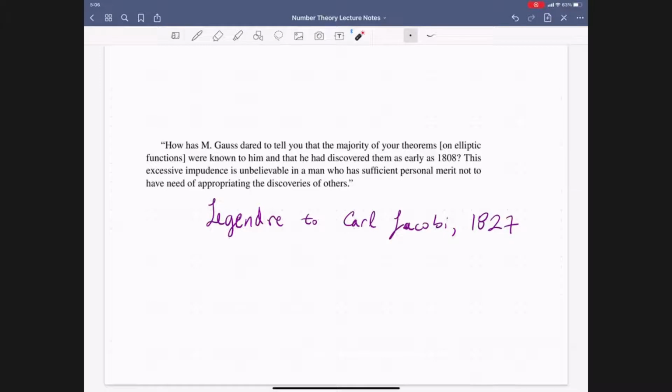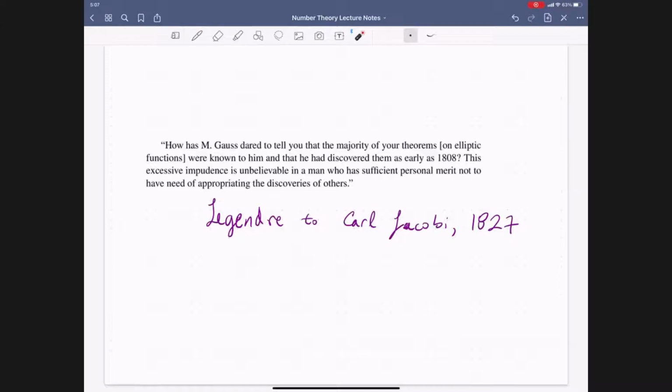And if you go through Legendre's quotes, you'll find quite a number of statements similar to this, where he would just take any opportunity he had to speak ill of Gauss. And so this was something that he would not let go, because he felt that he deserved equal credit for having established our own theorem, the law of quadratic reciprocity.